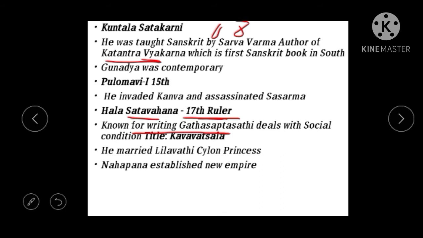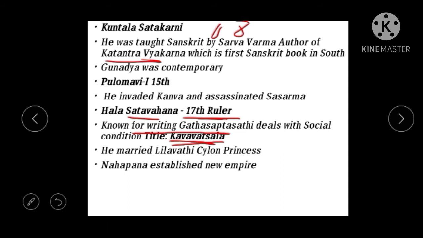It is said that his commander, Vijayananda, led a campaign against Ceylon, present day Sri Lanka, and he saw a beautiful lady known as Leelavati. Vijayananda narrated these stories to Hala.